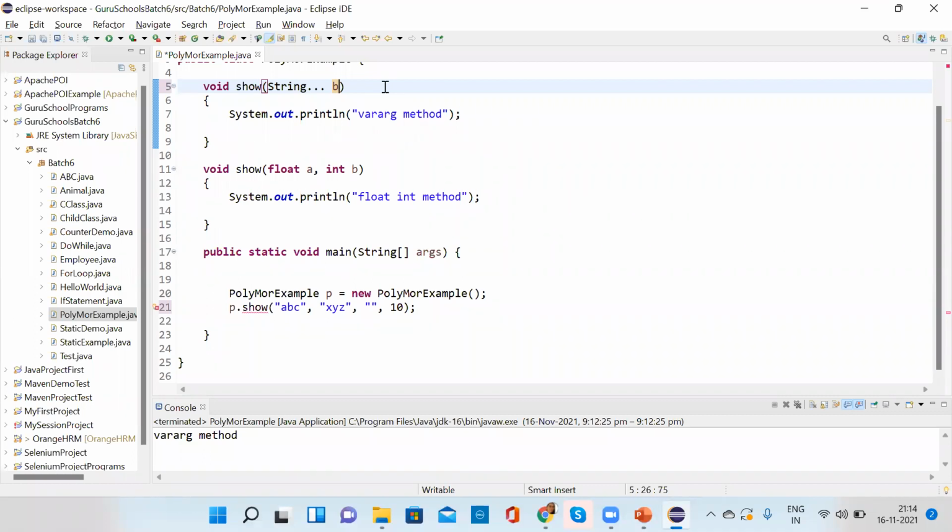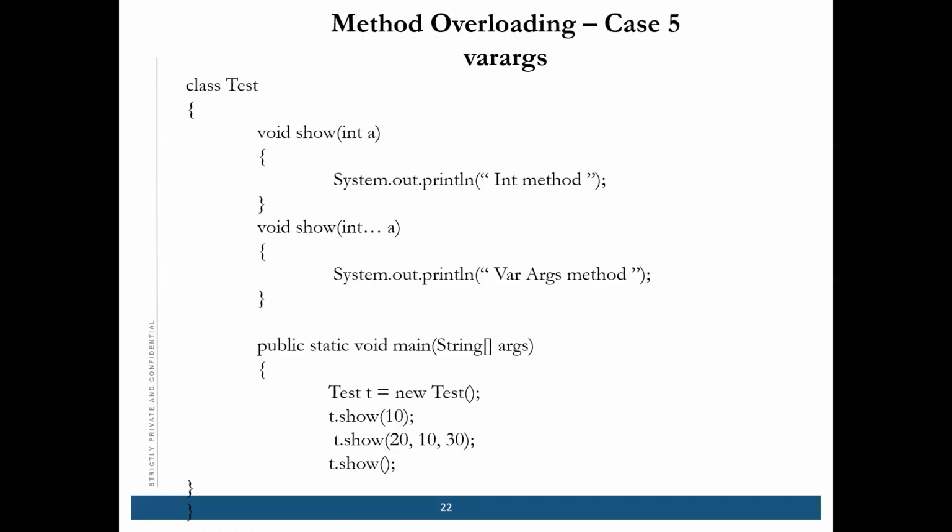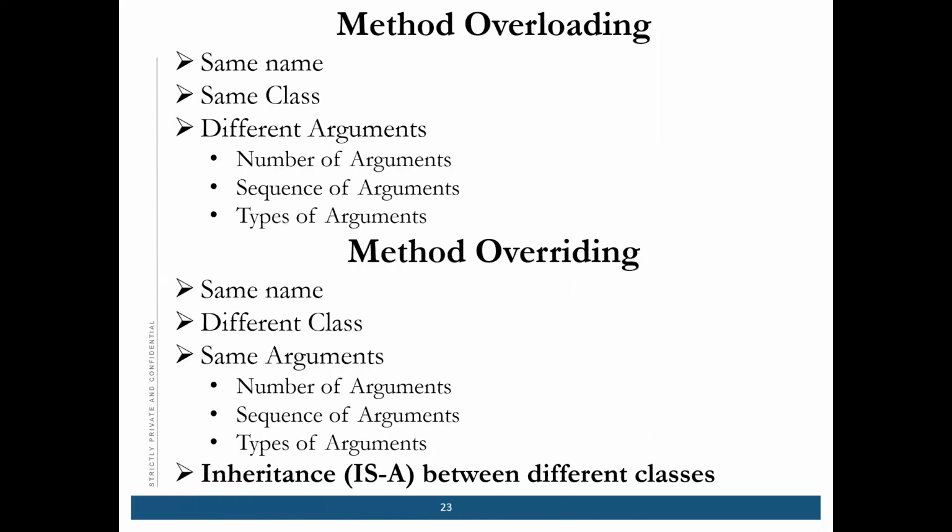Okay, so this is just an example I'm telling you. These are all the method overloading examples. So by this, we are done with method overloading, and these are all the cases which we should know for interview purposes. Just to recap, method overloading is what? Same name, same class with different arguments. So we are clear with this.